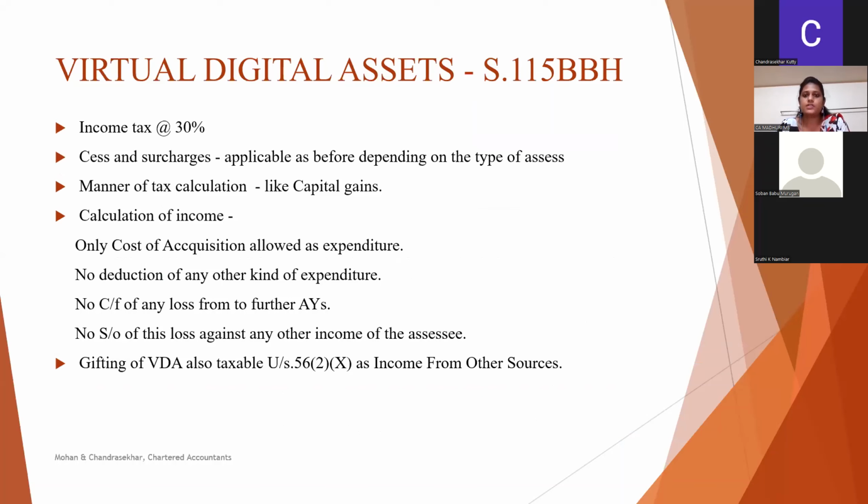No other expense in acquisition of such an asset or related to transfer of such an asset is allowed as deduction. Further, any loss from the sale or transfer of such digital assets is not allowed to be carried forward to any further relevant assessment years. Also, it is not allowed to be set off against any other income.